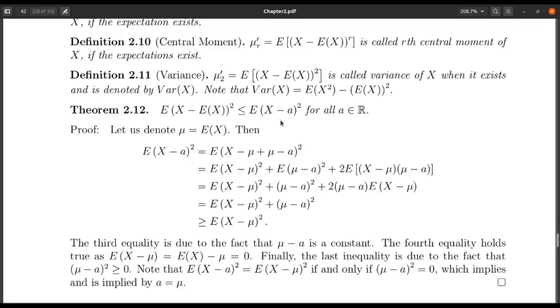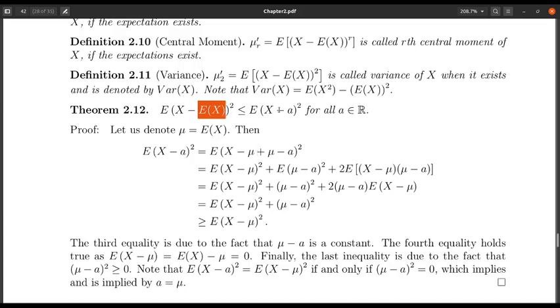Okay, so as we have already interpreted, this quantity can be taken as an average, the squared distance between the random variable X and a. So this whole quantity is nothing but the average squared distance between the random variable X and a. So this theorem says that the average squared distance between X and a is minimum when we replace this a with the expectation of the corresponding random variable. Okay, let us see how to prove it.